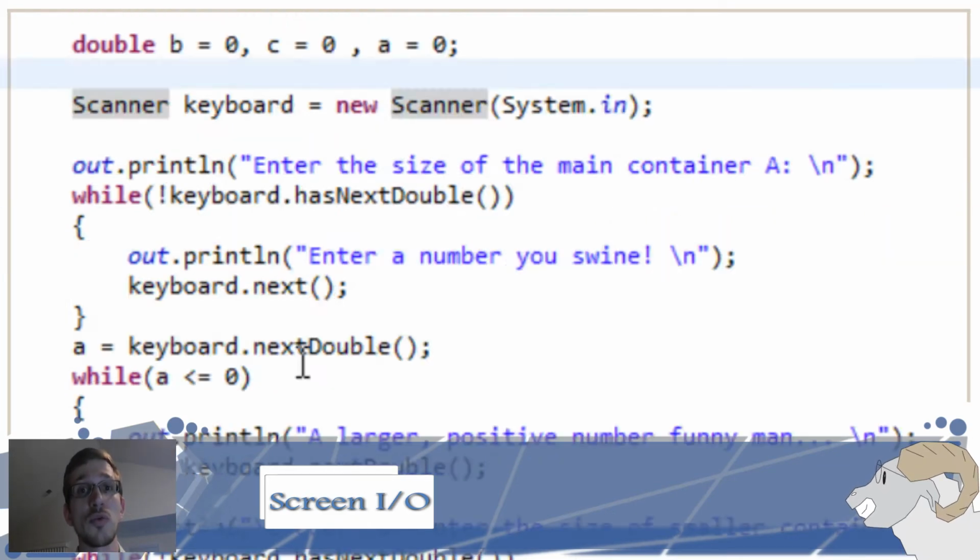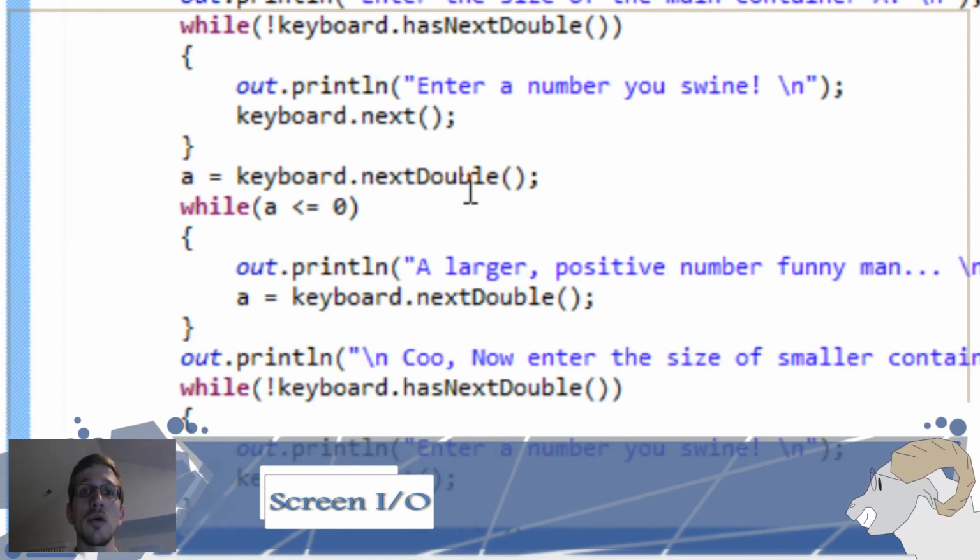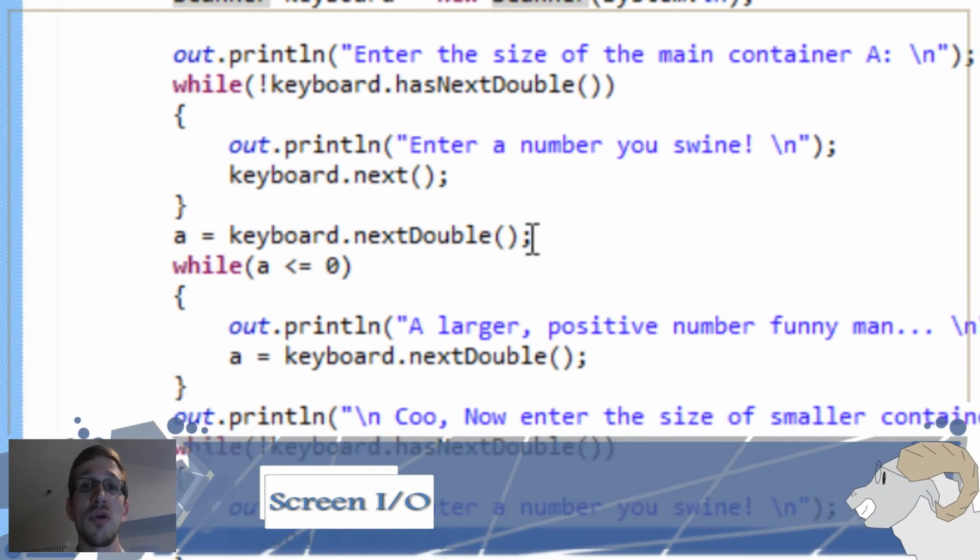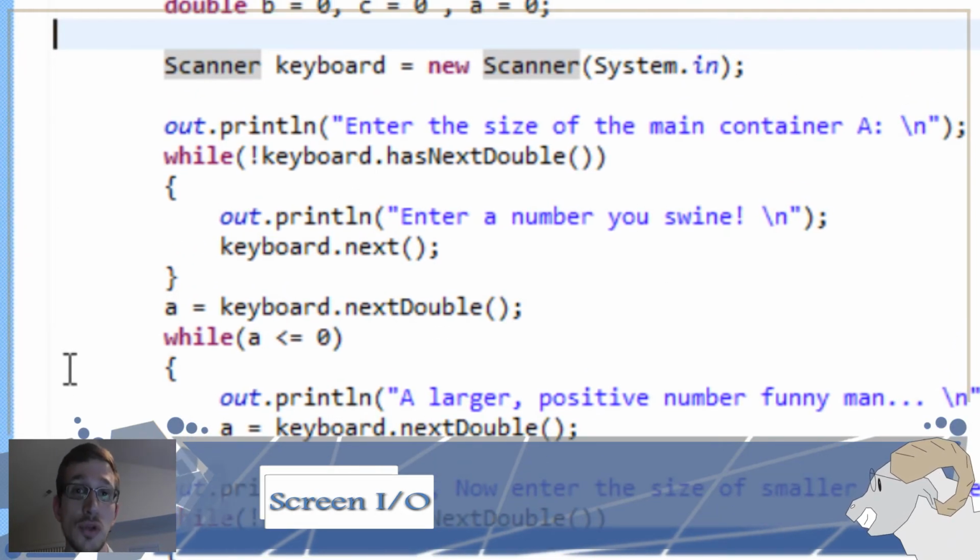Okay, for input, we need to import one other thing. We need to import java.util.Scanner at the very top, and then we can create a scanner. The scanner is just scanning for any kind of input coming from the user. In this case, we're going to use a keyboard. I'm defining it as keyboard, but you can really define this as anything. You can call it a sponge if you really wanted to. You define the scanner in this way, and then when you're calling it, you type whatever you call it.